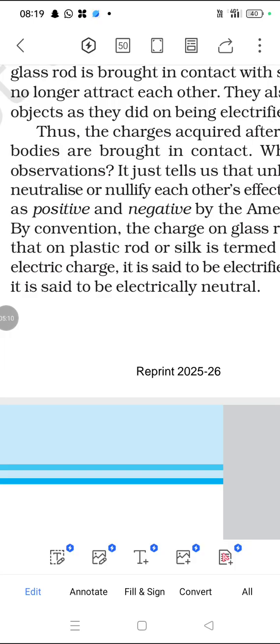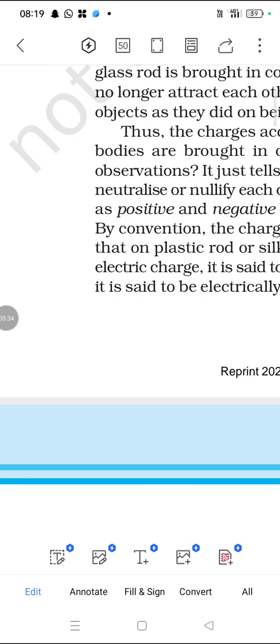For example, if you rub the glass rod, the positive charge stays on the rod and the negative charge goes to the silk. When you take another rod, the plastic one, having negative charges, they repel each other, because like negative charges repel each other.